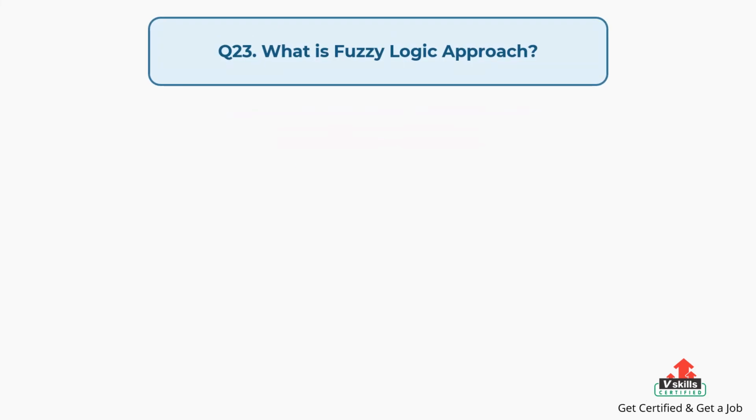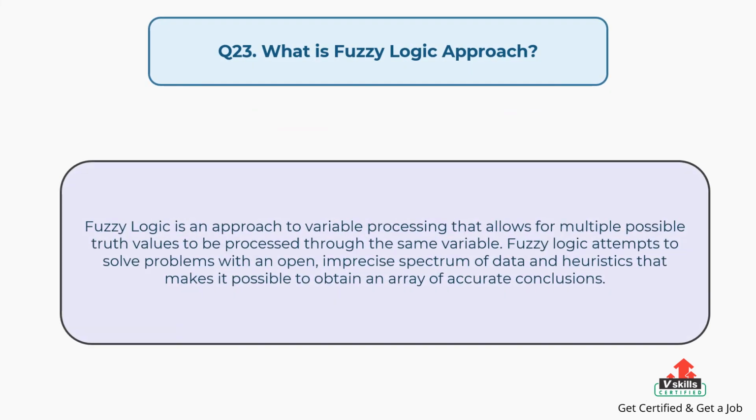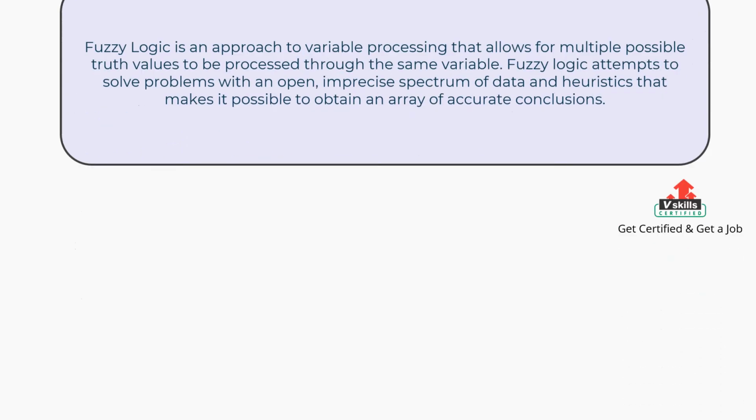Question number 23. What is the fuzzy logic approach? The answer is: fuzzy logic is an approach to variable processing that allows for multiple possible truth values to be processed through the same variable. Fuzzy logic attempts to solve problems with an open, imprecise spectrum of data and heuristics that makes it possible to obtain an array of accurate conclusions.